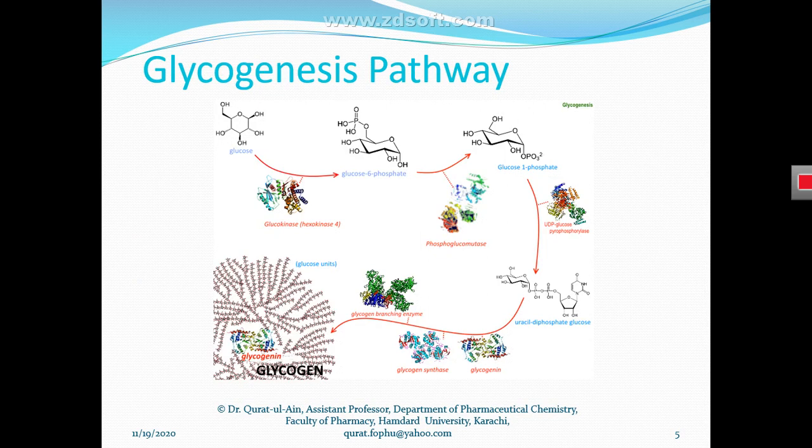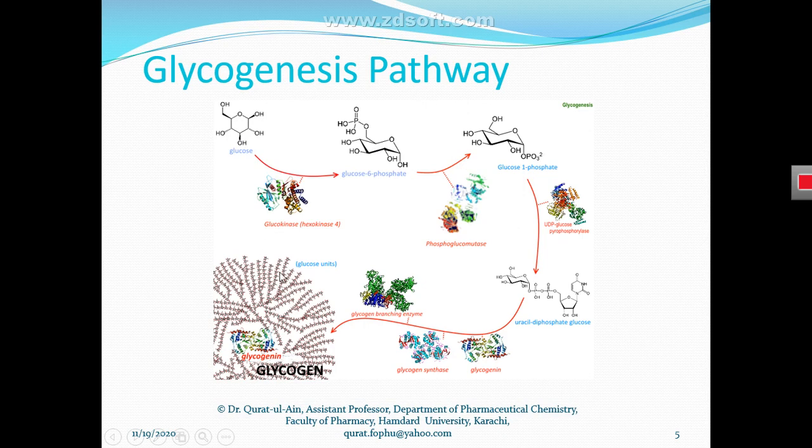So here in this slide we will see how this process takes place and how this multi-branch structure of glycogen forms from this simpler glucose monomer unit, the simplest monosaccharide. Here we are seeing that this is glucose, a monosaccharide, it is only one unit. You cannot see here any two molecules of glucose.